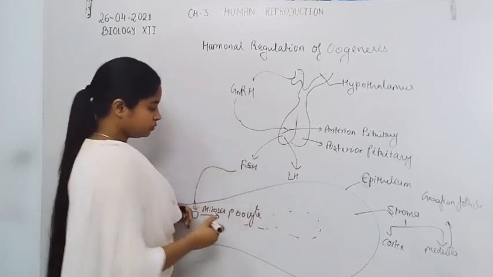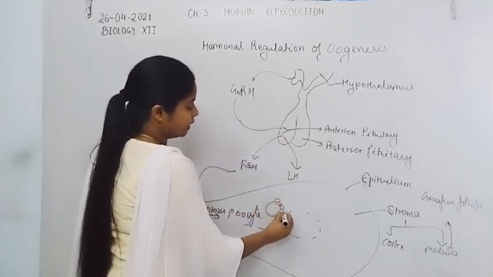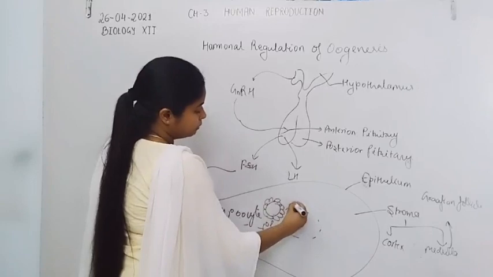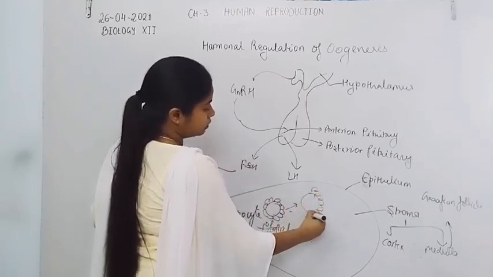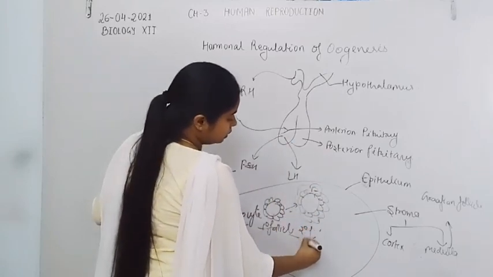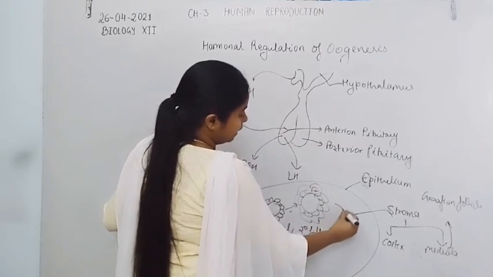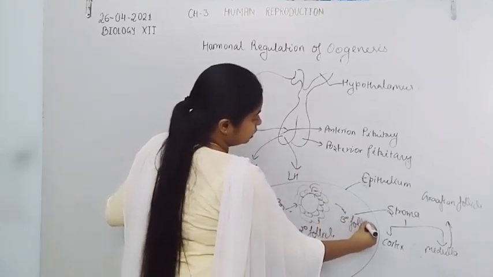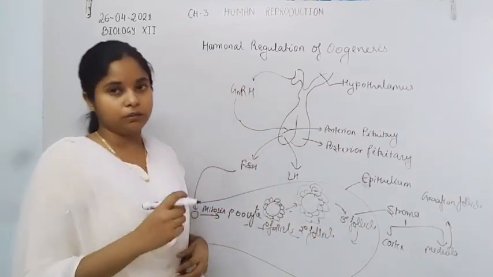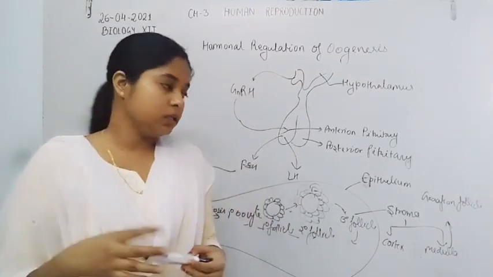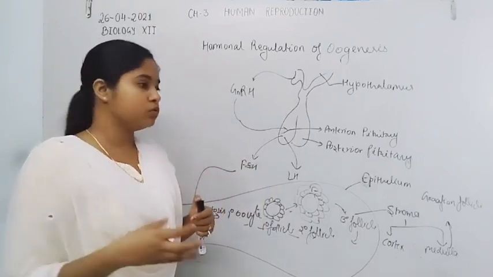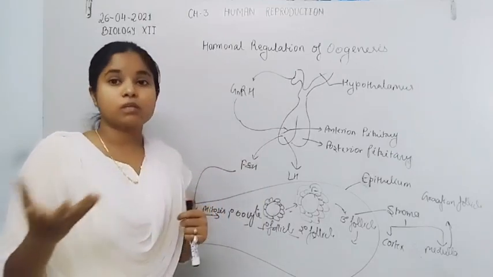Now, the primary oocyte is covered by follicular cells, known as the primary follicle, then covered by another layer of cells and converted into the secondary follicle, and finally the tertiary follicle, which matures to form the Graafian follicle, which has the antrum cavity. And inside the Graafian follicle, the secondary oocyte is present.